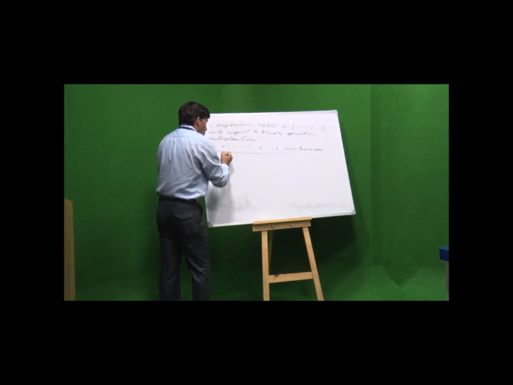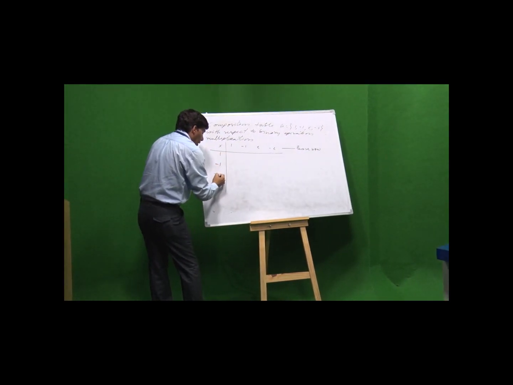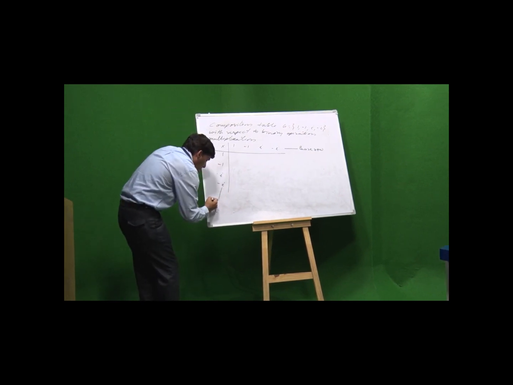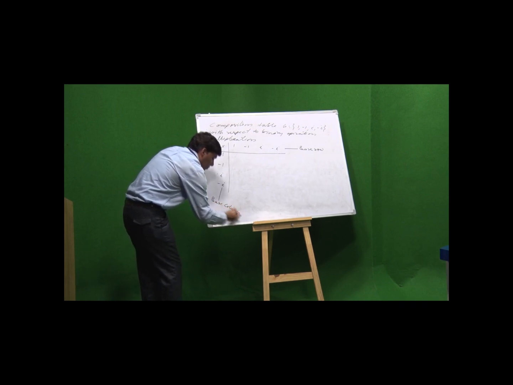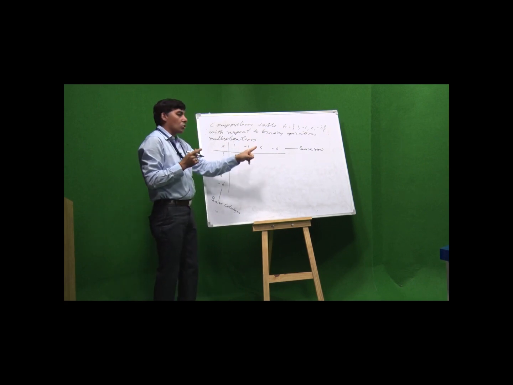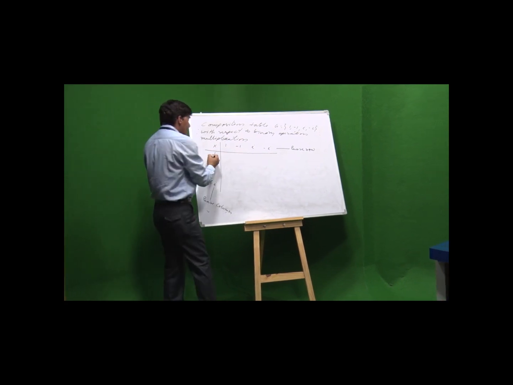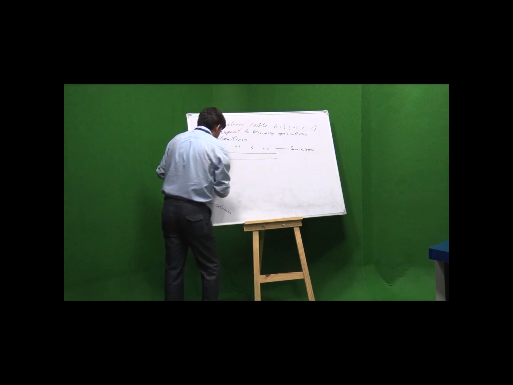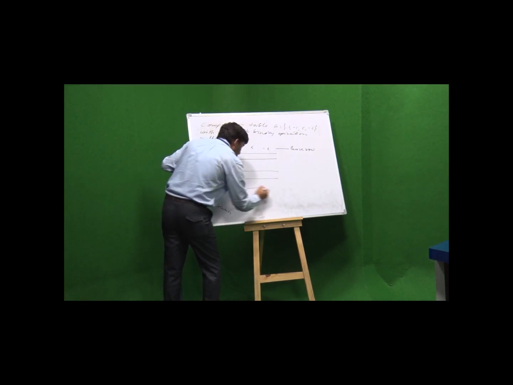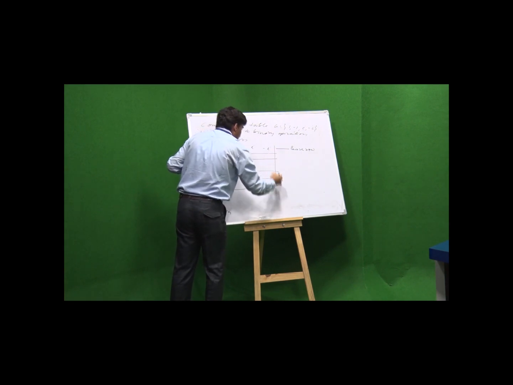The first column 1, -1, i, -i is the base column. Now, using the base column and base row, we have to construct a table. This table is known as the composition table.